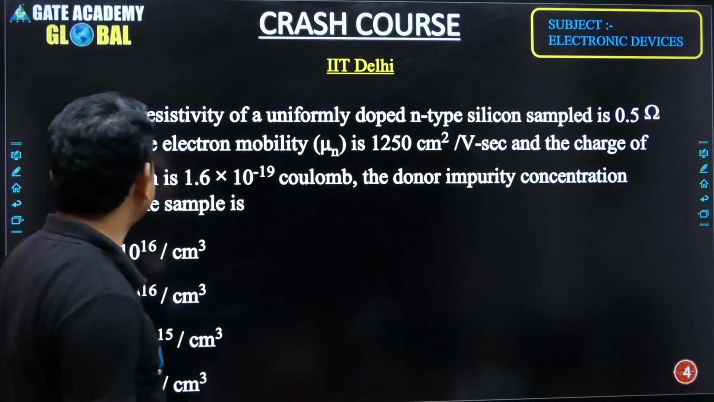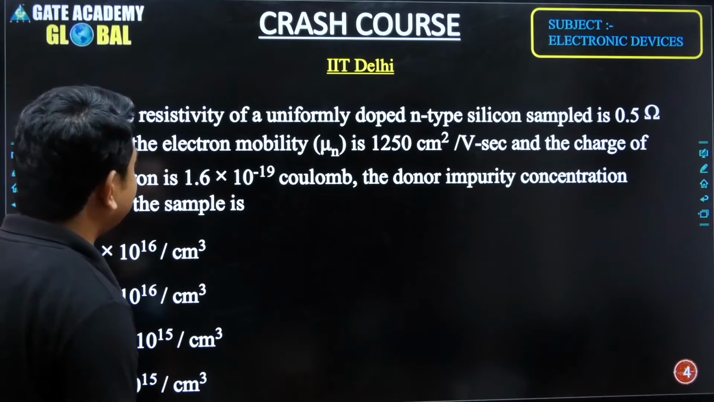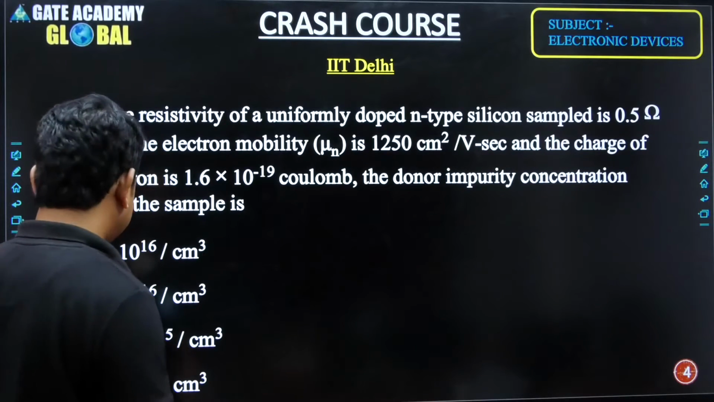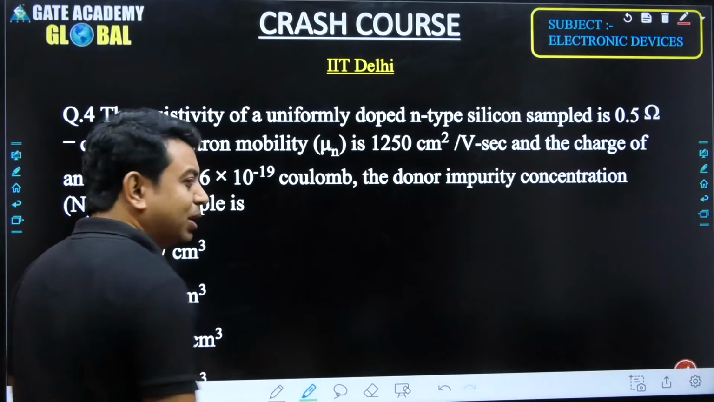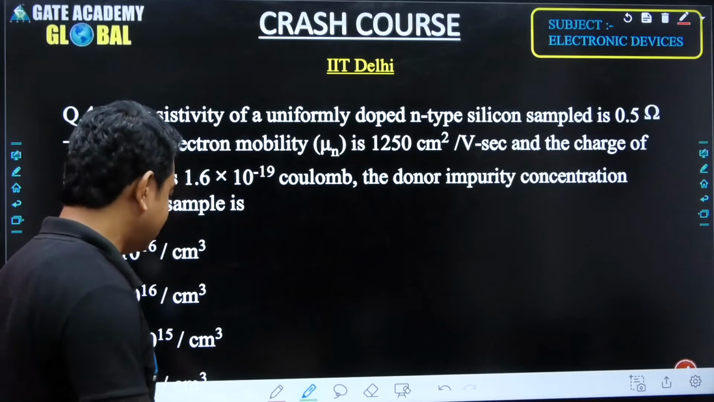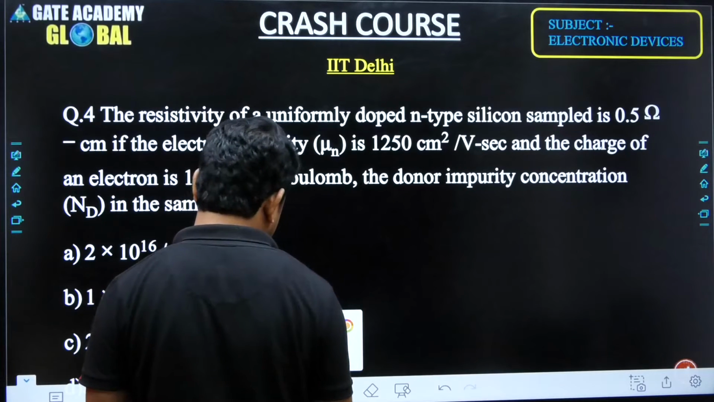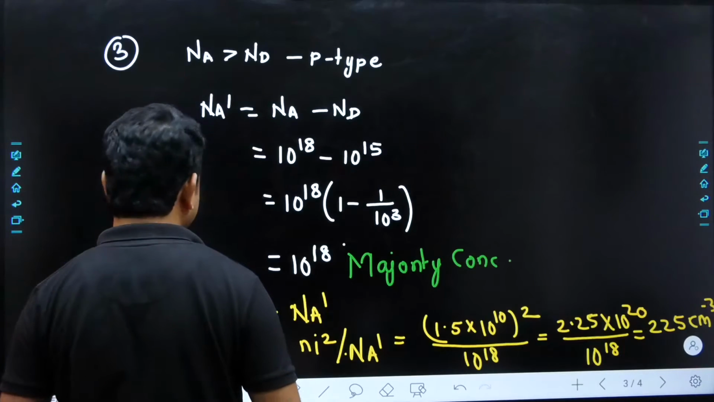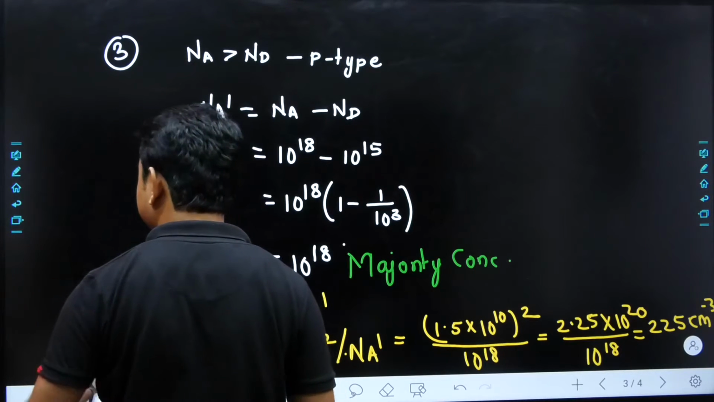So this is the fourth question that we have. The resistivity of a uniformly doped n-type silicon sample is 0.5 ohm. So here we are working with the properties of the semiconductor. What are the properties of the semiconductor, sir? Conductivity and resistivity. And in these questions, we have to think about the resistivity.